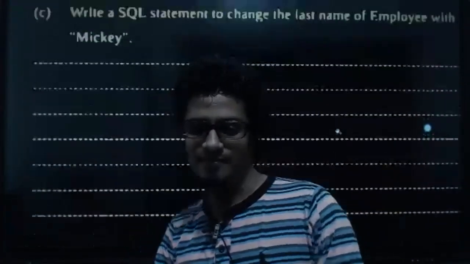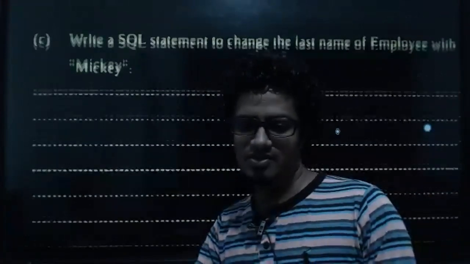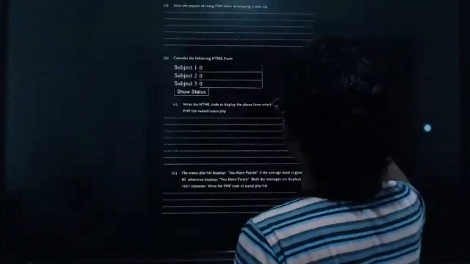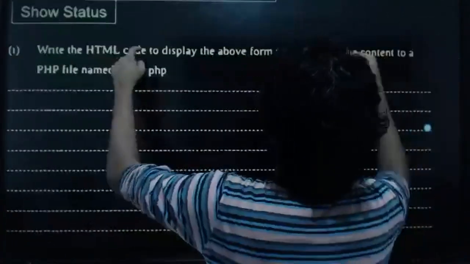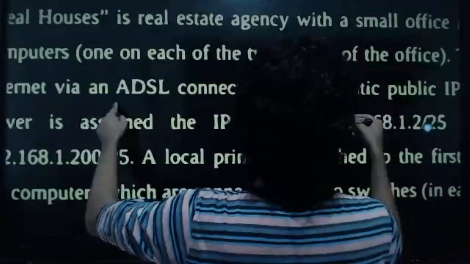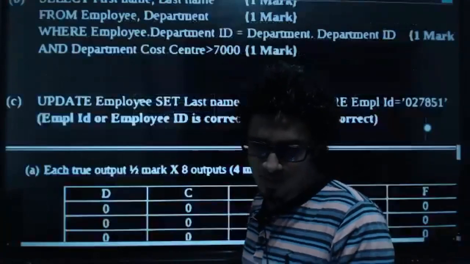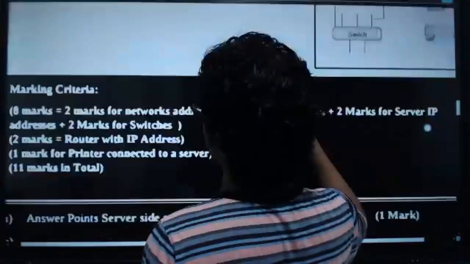Right, fine. So now when I go to that question again, what is the purpose of using PHP? We know the purpose now. Going back to the answer which is given in the marking scheme.